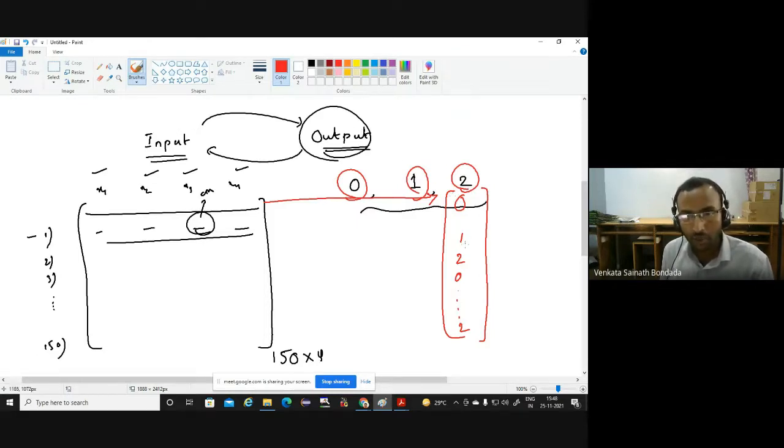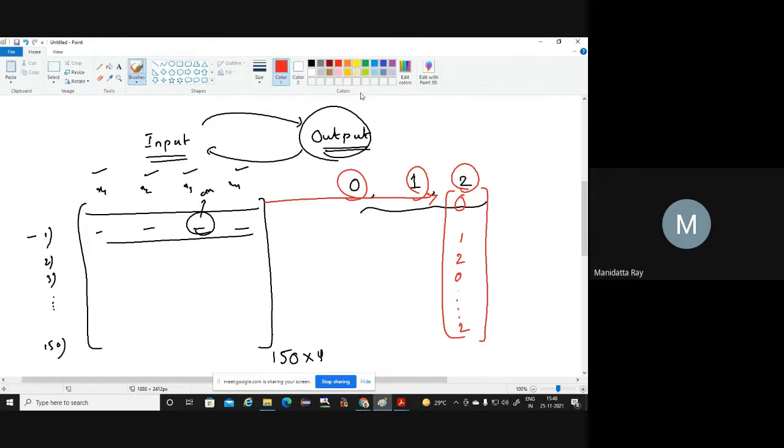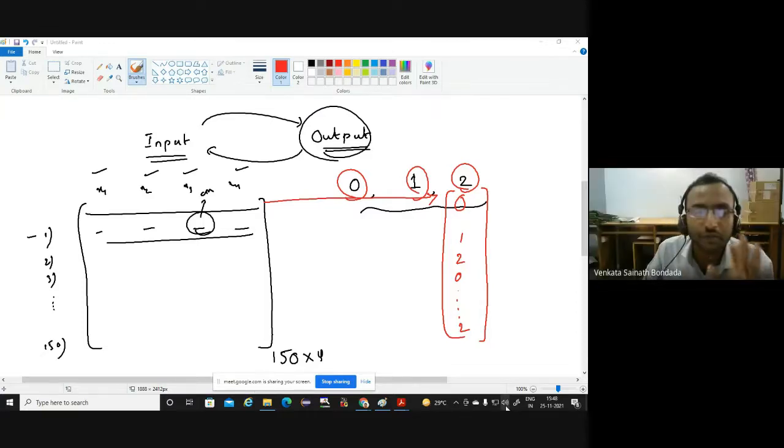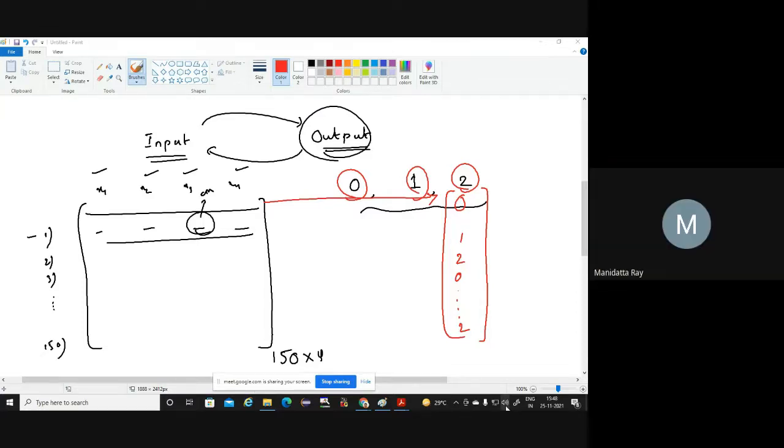But these 0, 1, 2, sir. One thing comes here. The three types of flowers, that is iris versicolor, iris setosa, and iris virginica. This categorization has been done based upon the physical dimensions of the flower. See, suppose you have a rose flower and there's a name.